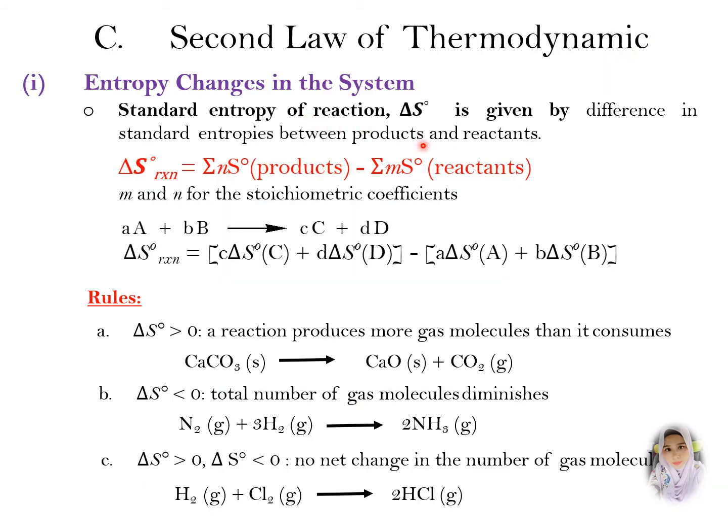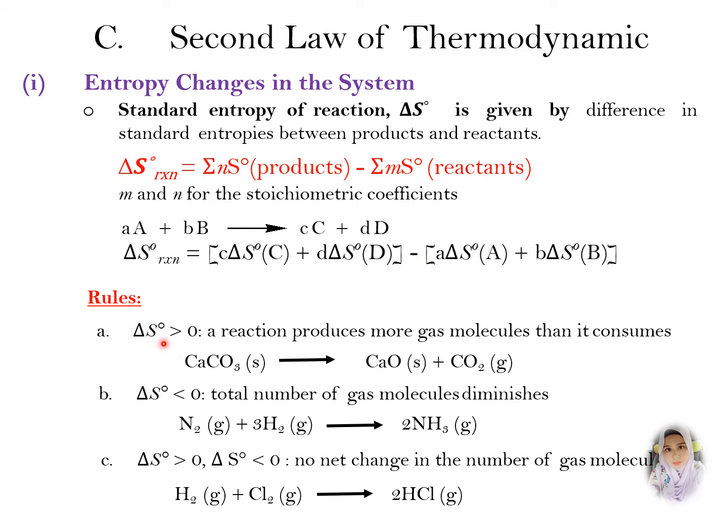Second law of thermodynamics. The entropy change in the system, delta S of reaction, is equal to the summation of the entropy of the products minus the summation of the entropy of the reactants, where m and n are stoichiometric coefficients and this symbol represents the summation. Consider the reaction between A and B producing C and D: delta S reaction is equal to the summation of the entropy of the products minus the summation of the entropy of the reactants.